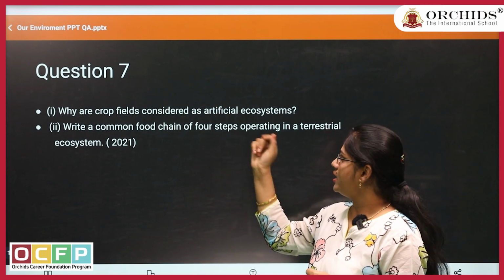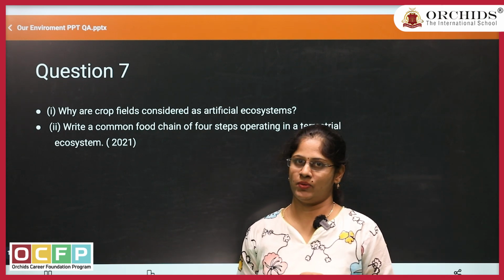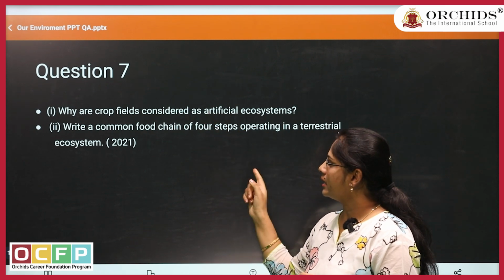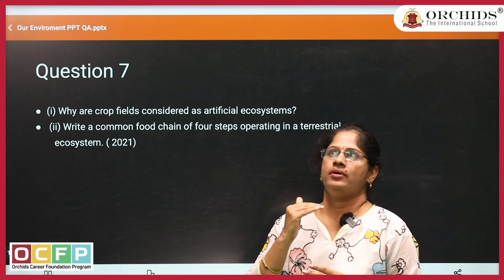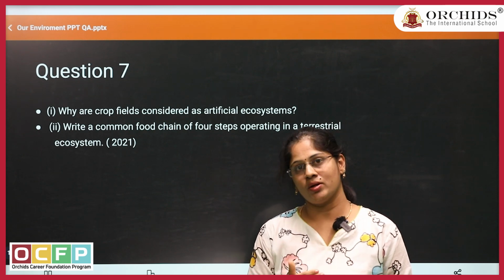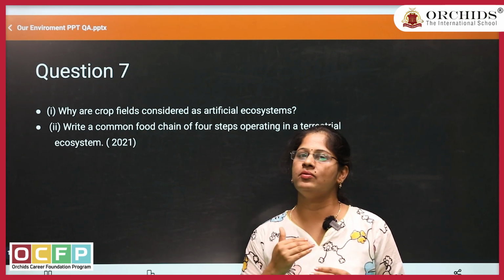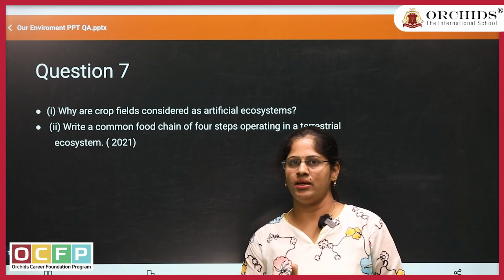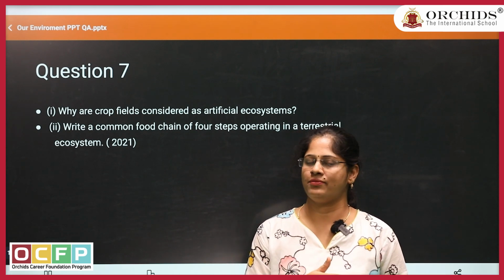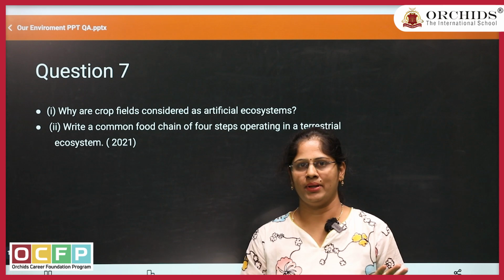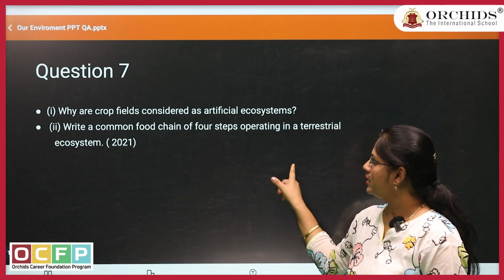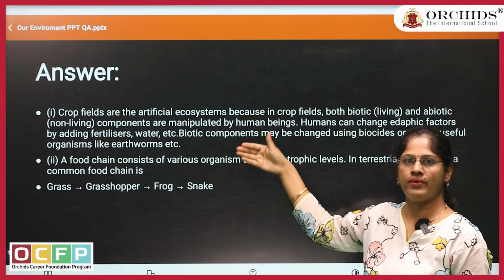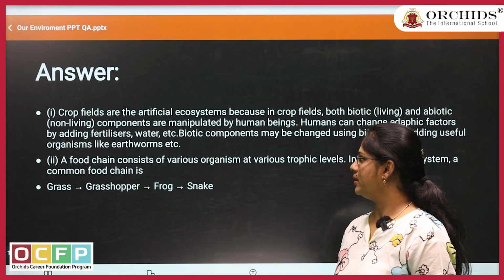So if it is the case, then it comes under artificial ecosystem. So that you need to write in the first question. Second question, any food chain which belongs to the terrestrial ecosystem you need to write. Take an example of grass. Grass is eaten by grasshopper, grasshopper is eaten by frog, frog is eaten by snake. Simple. That you can write in the second question. So here is the answer that I have explained, which they have given here.